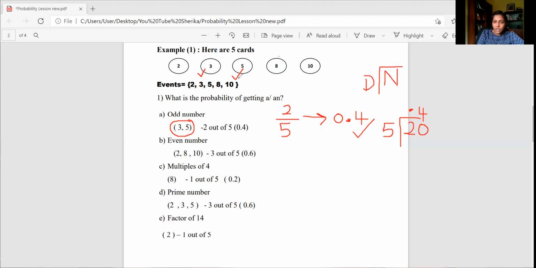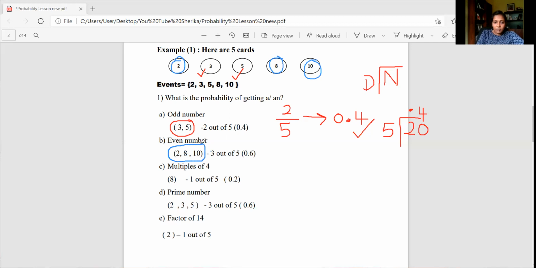Now I have to use the same 5 numbers. In part B, what should I do? I have to find the probability of getting an even number. So first of all, we should know what even numbers are. Even numbers are the multiples of 2, or numbers ending with 0, 2, 4, 6, and 8. So according to this, I will use another color. This is the first even number, this is the second even number, and this is the third even number. So according to these 5 numbers, I have 3 even numbers.